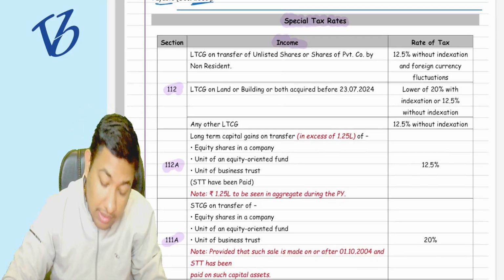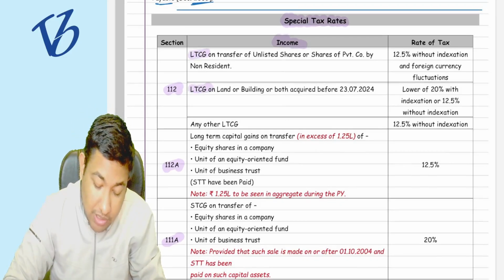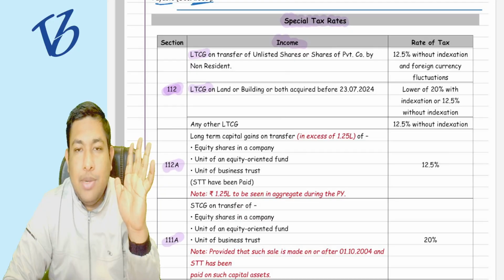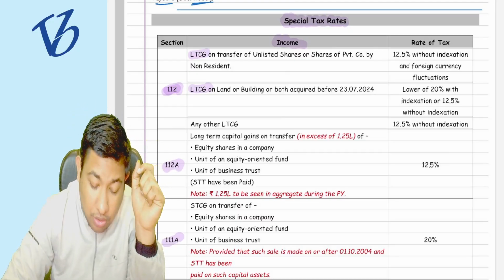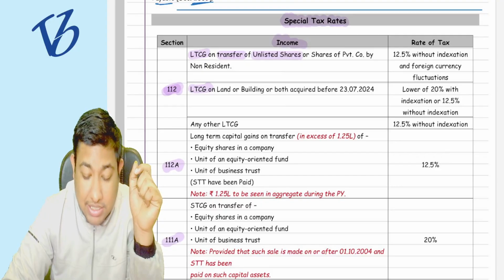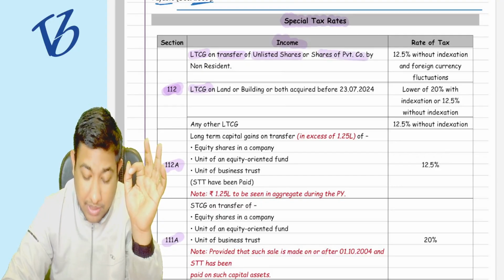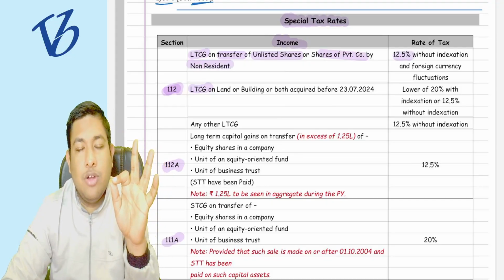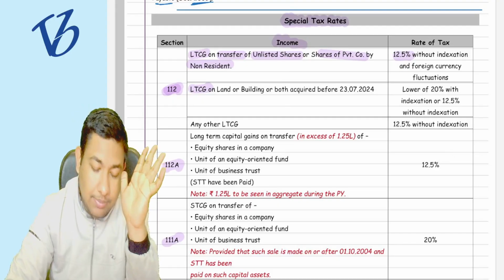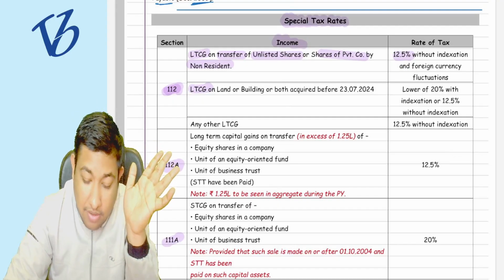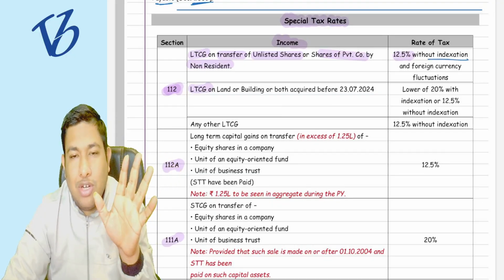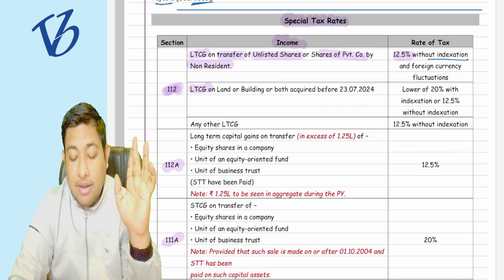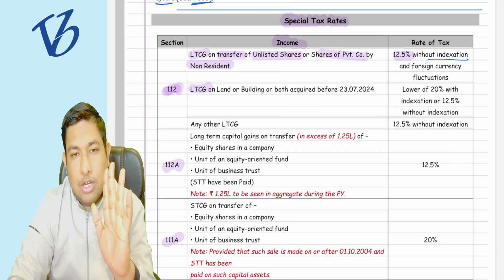Now there is long term capital gain, 112. I have said 112 is long term capital gain majorly on land and building. Now if it is on the transfer of an unlisted share or a share of a private company by a non-resident, then there is a tax rate of 12.5%. The person has to pay 12.5% tax without indexation. What is without indexation, we will understand in the capital gain chapter. But just remember, it is going to be taxed at the rate of 12.5%.